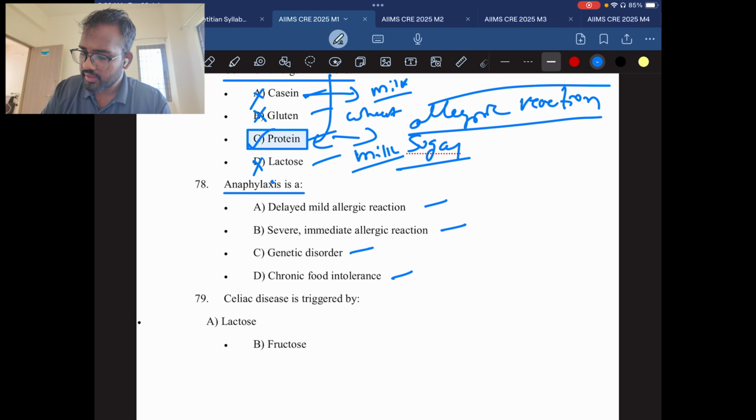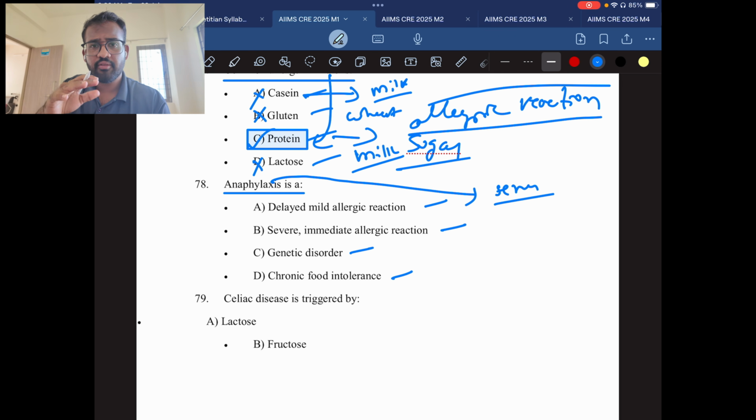So always remember, anaphylaxis is a very severe case. In this case, the patient can also die. It is a very severe allergic reaction. Suppose you have a peanut allergy, which is a very severe allergy. Even if you smell it, or just touch a little bit of peanut to your tongue, you will get anaphylaxis. Anaphylaxis is a severe, quick reaction. The reaction will be very quick.